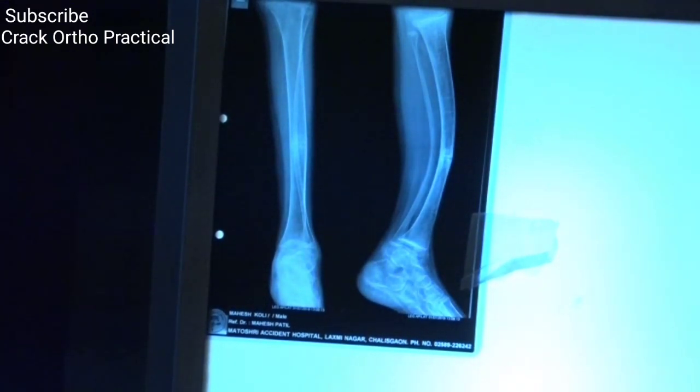The cortices are of course very thin. The medullary canal is wide. Normally the cortices are very thick. And of course there are multiple lines, maybe indicative of an old stress fracture which has healed. Or sometimes areas of growth arrest like this can also appear. And there is sclerosis here. But the medullary canal is reasonably wide.